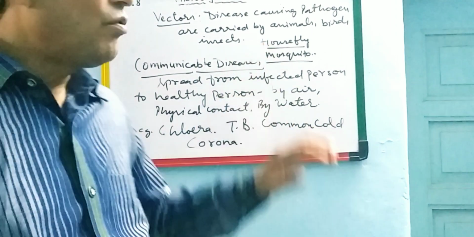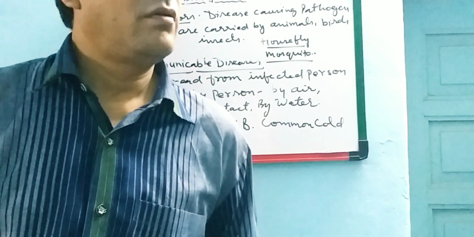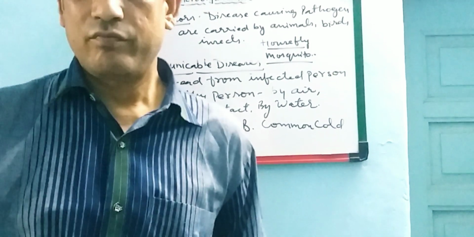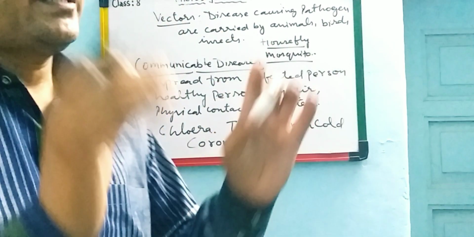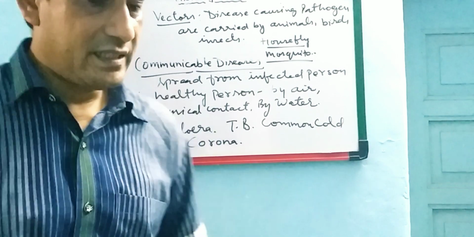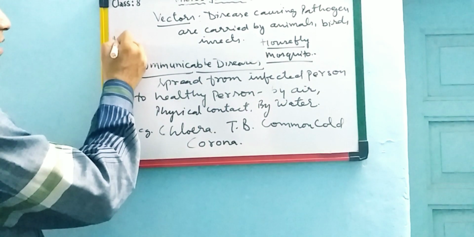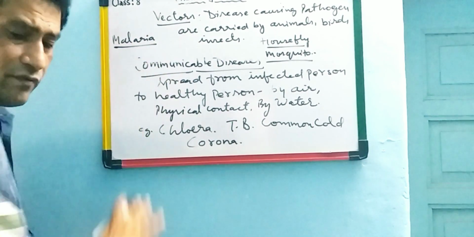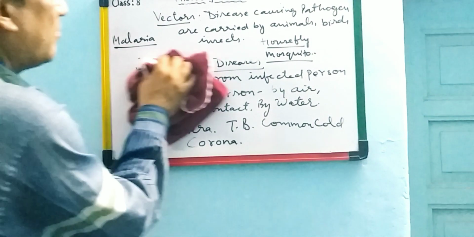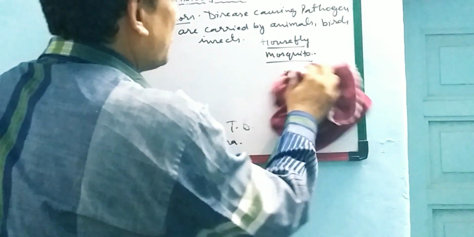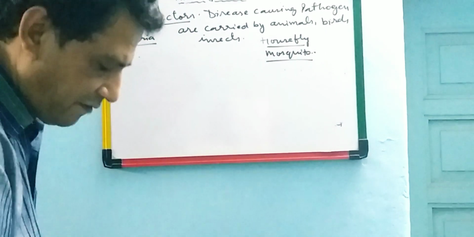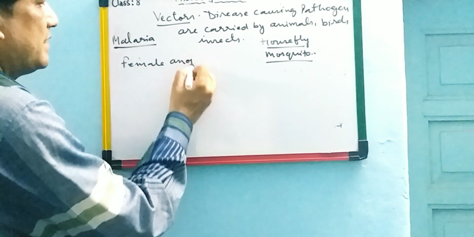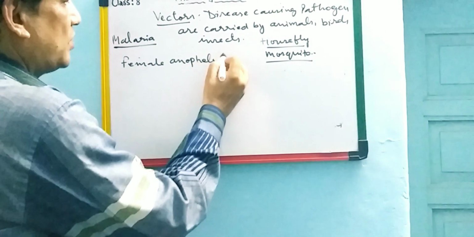And mosquitoes also play a very important role in spreading some diseases like malaria and dengue. The very important difference between the two types of diseases we should know. Malaria is caused because of one vector, that is the female Anopheles mosquito.